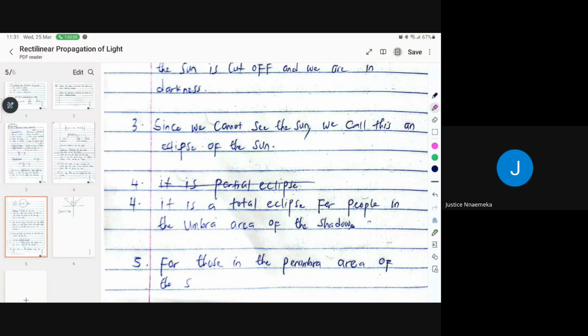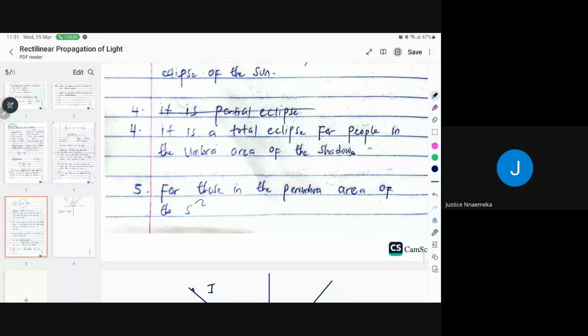Then those in the penumbra area of the shadow experience a partial eclipse. Is that okay, guys? Good.